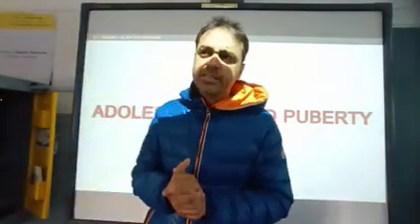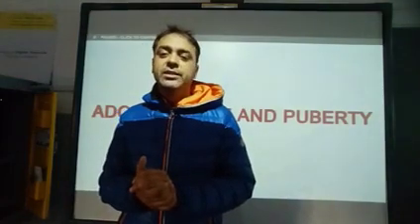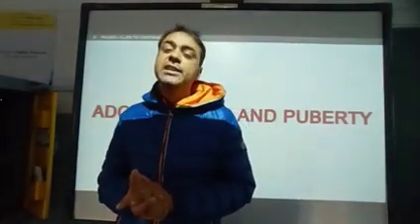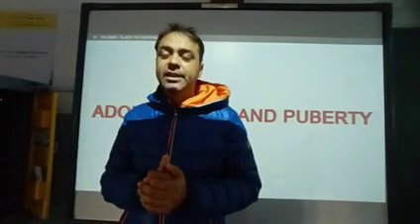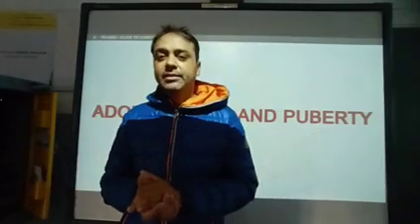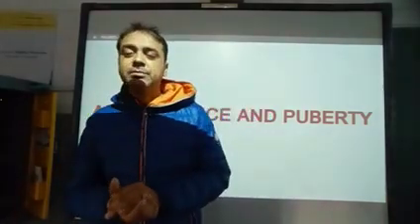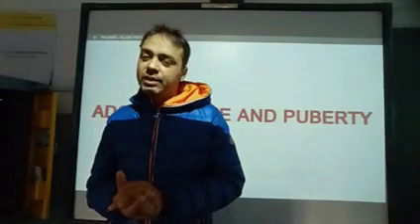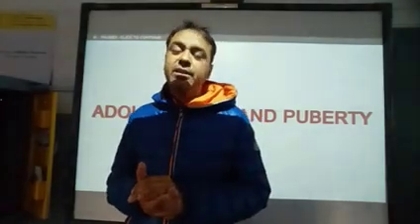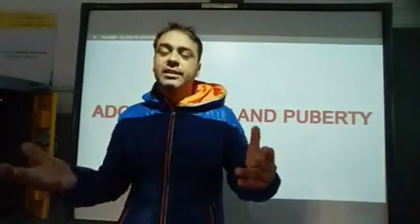Adolescence is an age of human beings when we become sexually mature. Sexually mature means we are able to reproduce. This is called the age of adolescence. It is also known as the age of teenage. Teenage means it starts from 13, 14 and lasts up to 19. This is the age when a person, either male or female, becomes sexually mature. There are certain changes that take place in our body during this age, in a male person or a female person.